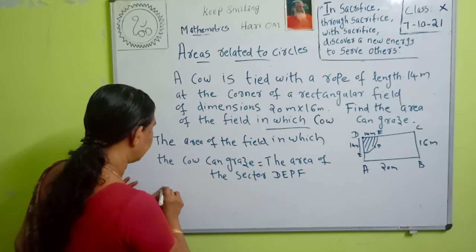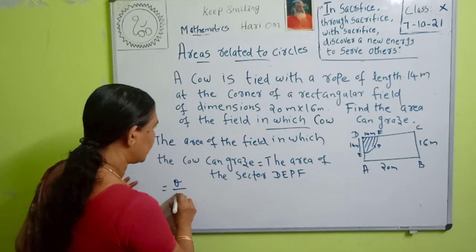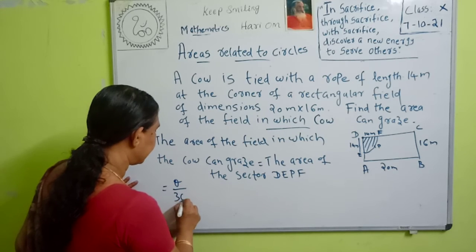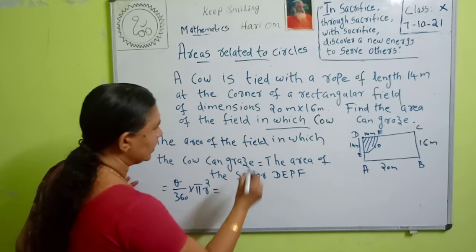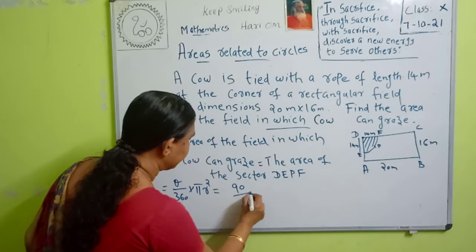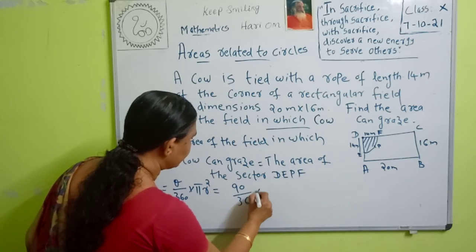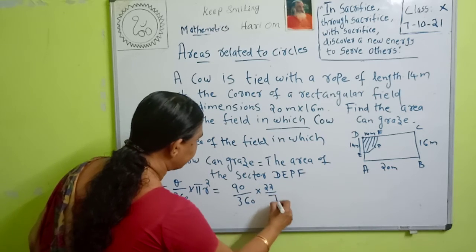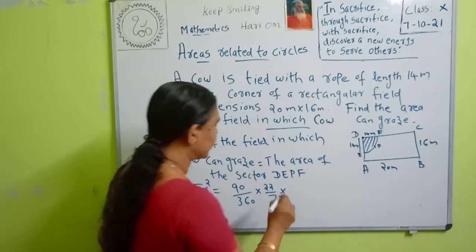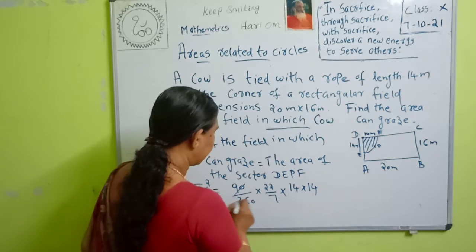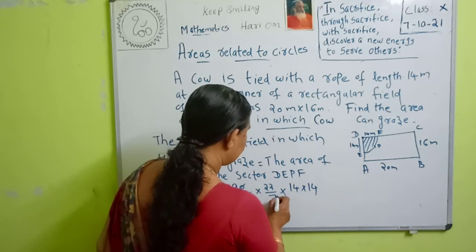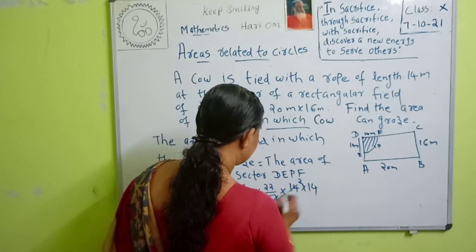Therefore, the area of the field in which the cow can graze is equal to the area of the sector DEPF, that is equal to theta by 360 into pi r square. Here theta is equal to 90 degree. 90 by 360 into 22 by 7 into the radius, 14 square, that is 14 into 14. Here 7 2s are 14.